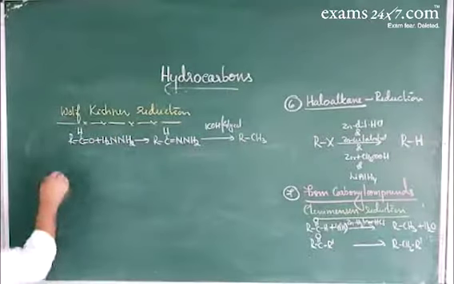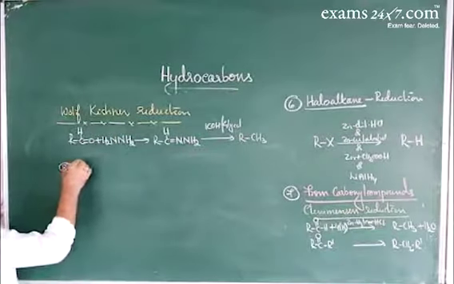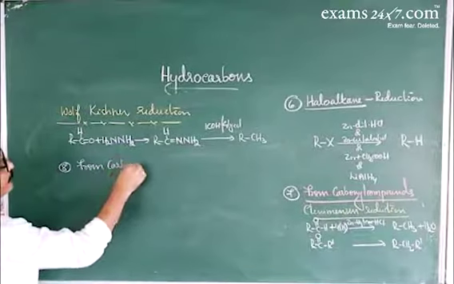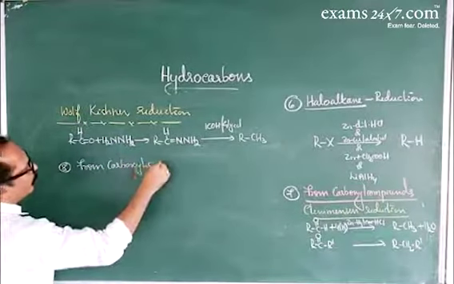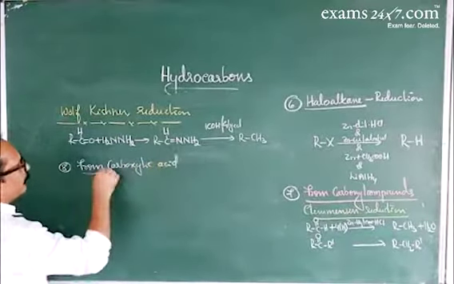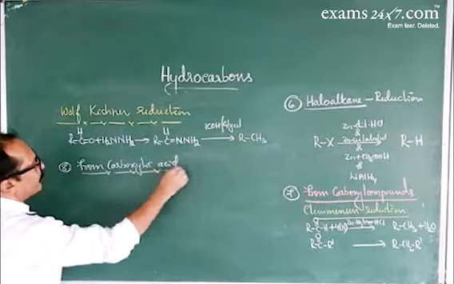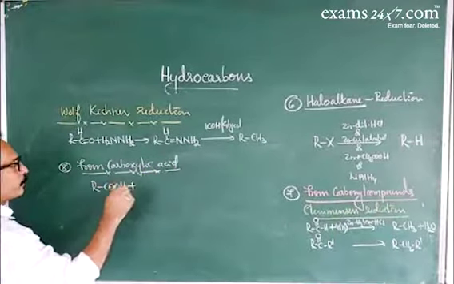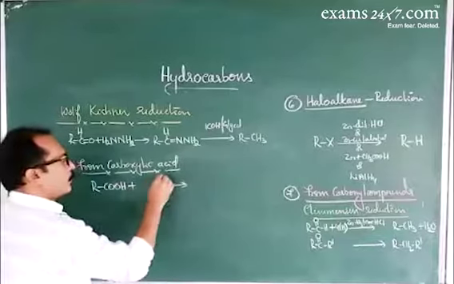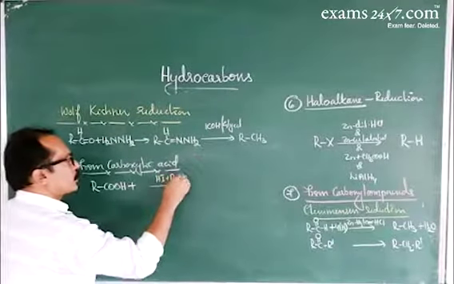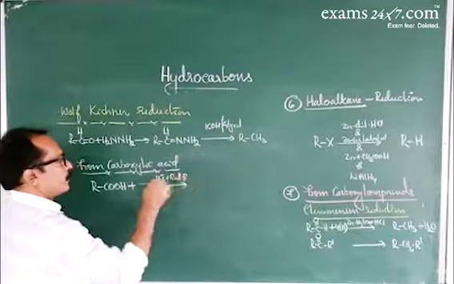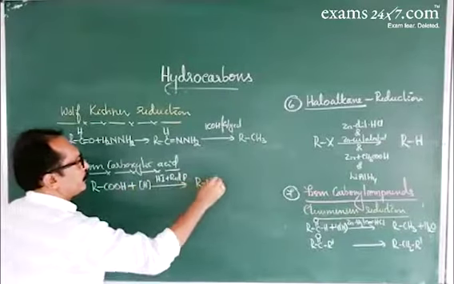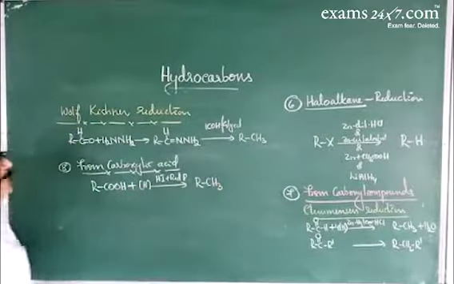The next method, from carboxylic acid. When carboxylic acid is reduced with a strong reducing agent like HI in presence of red phosphorus, that provides nascent hydrogen and it gives the respective alkane.